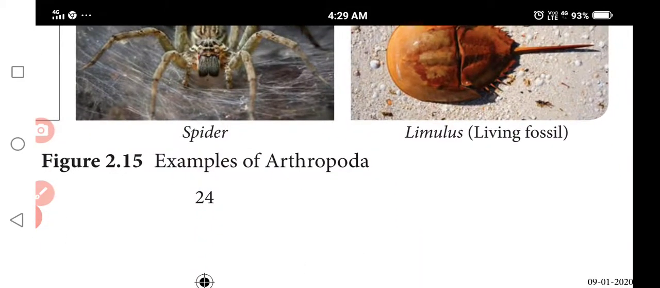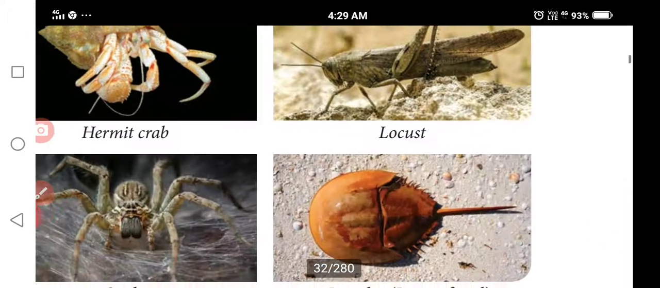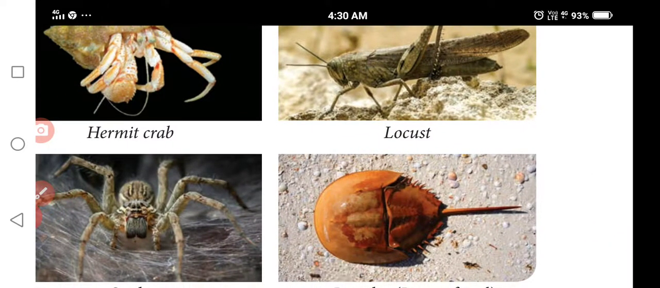Examples: Limulus, king crab, a living fossil; scorpion; Palamnaeus; Eupagurus; hermit crab; Apis, honeybee; Musca, housefly; vectors like Anopheles, Culex, Aedes, mosquitoes. Economically important insects: Apis, Bombyx mori, Laccifer lacca, and so on.